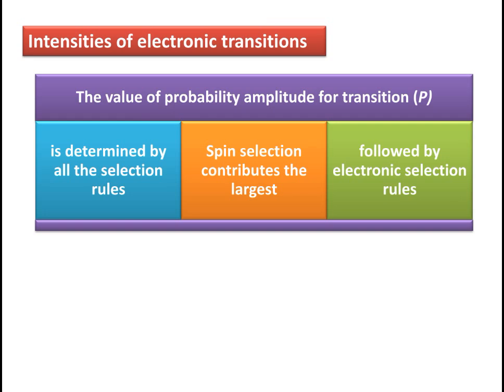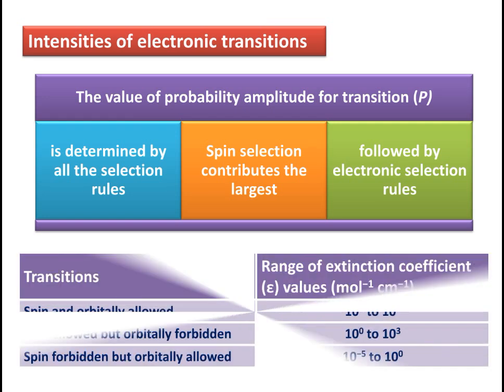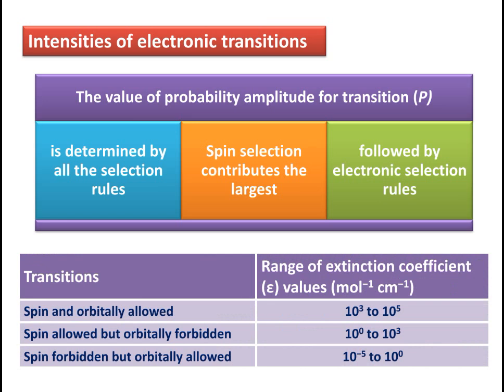If the probability amplitude of a transition is high, then absorbance will be high, and the molar absorptivity value or the extinction coefficient epsilon value will also depend on the value of probability amplitude. So in this table, from the values obtained for epsilon, we can see that for the spin and orbitally allowed transition, the value of epsilon ranges between 10 to the power 3 to 10 to the power 5, which is a very large amount.